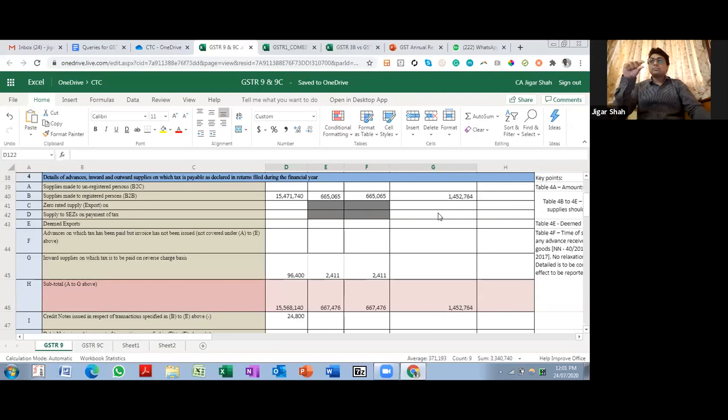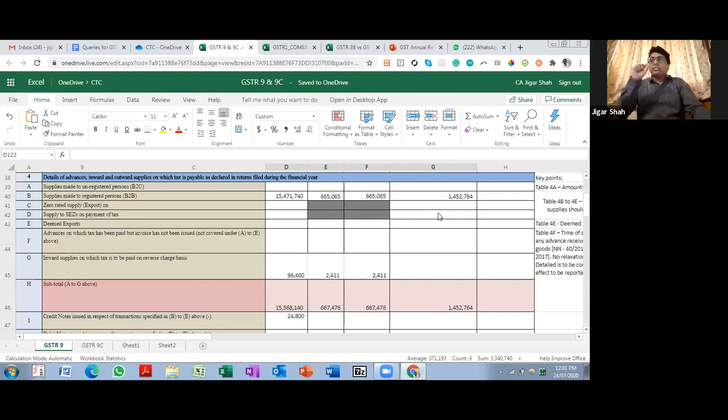However, if there are any transactions which are still left and you have not paid the tax yet, then it will go once again in table 4. So you cannot simply say that it should be as per 3B or 1 or books, because in all those scenarios some details might go in table 10.